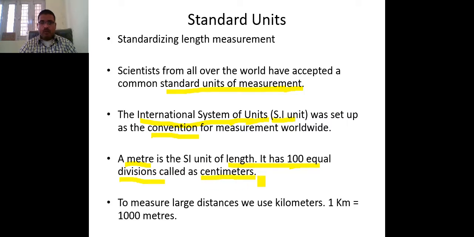Now, to measure a large distance, the meter and centimeter do not work. At that time, we use kilometers. Just as 1 meter is equal to 100 centimeters, 1 kilometer is equal to 1,000 meters.